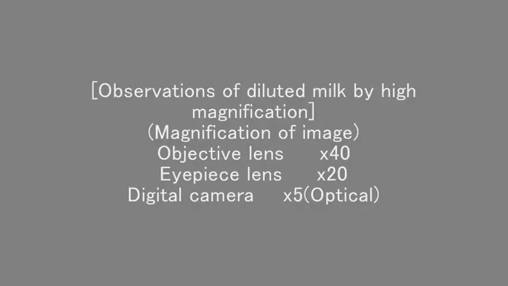This video was captured by a digital camera using a microscope through a cover glass. The movements of flickering are the thermal motion of clusters of water. The following video shows the thermal motion of diluted milk at high magnification: an objective lens of 40 times, an eyepiece lens of 20 times, and a digital camera with optical magnification of 5 times.